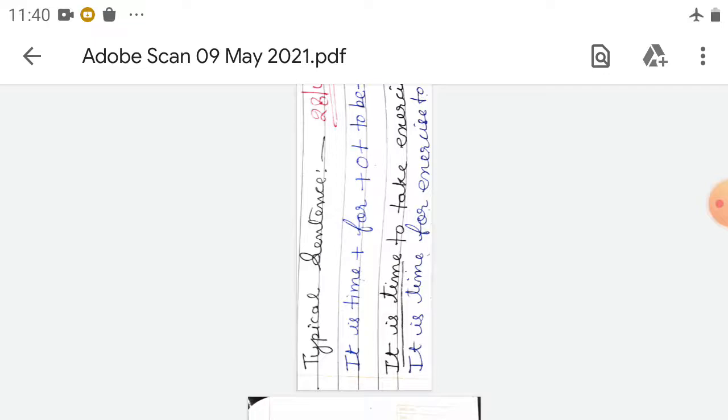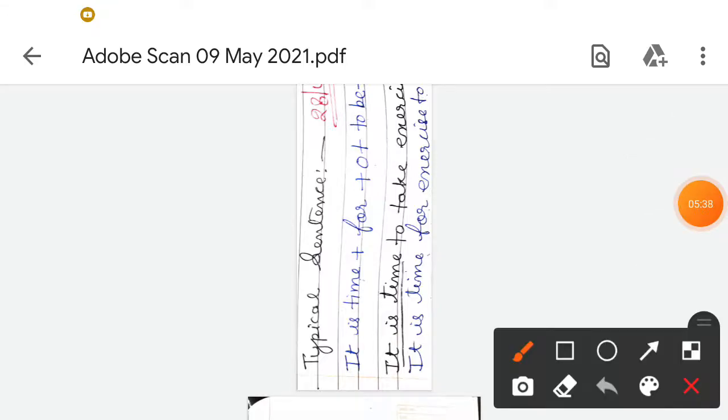There is a formula: it is time, plus for, then the object, then plus to be and the verb's third form. So it becomes: It is time for exercise to be taken. These are the typical ones you have to remember.